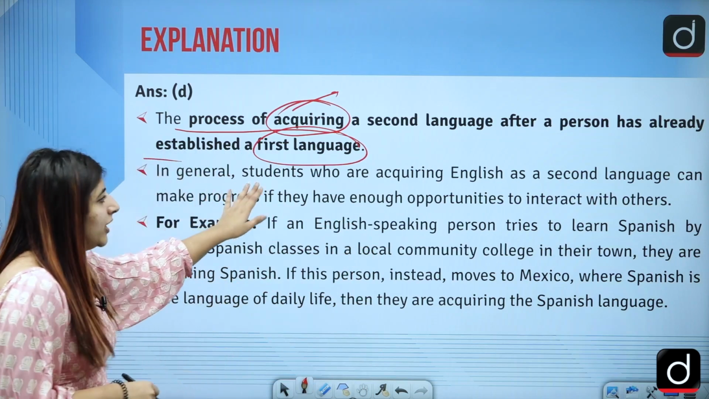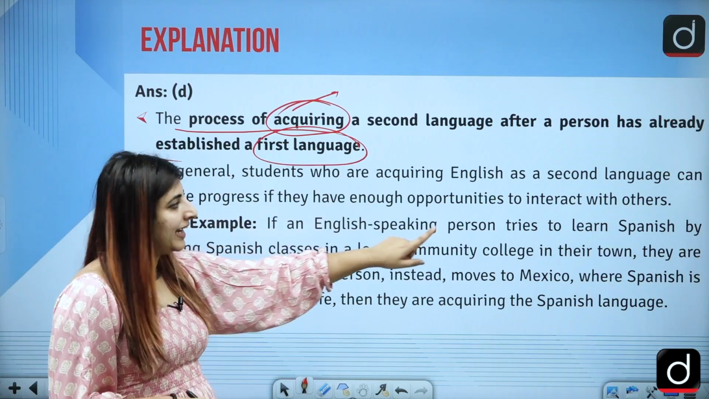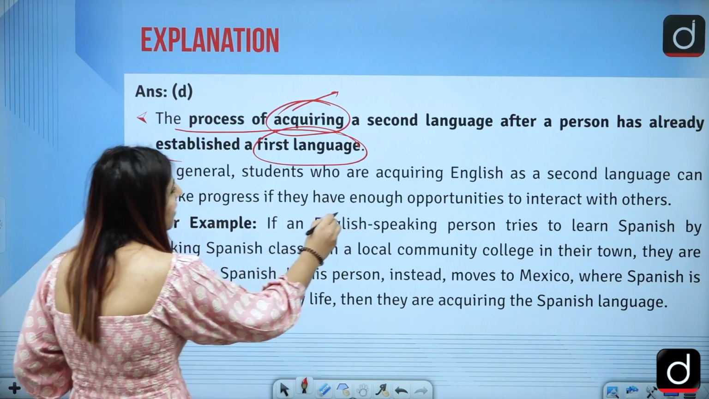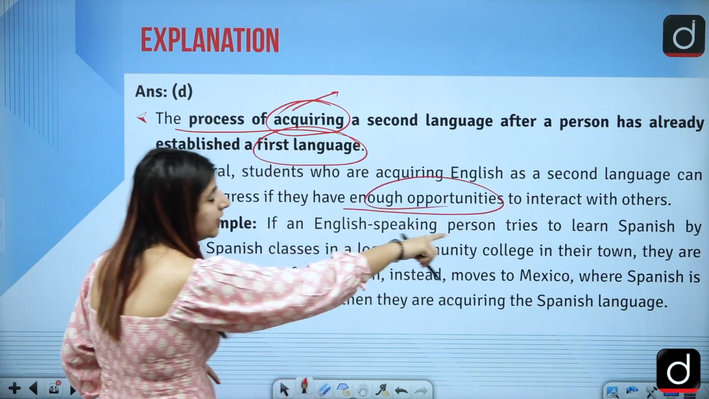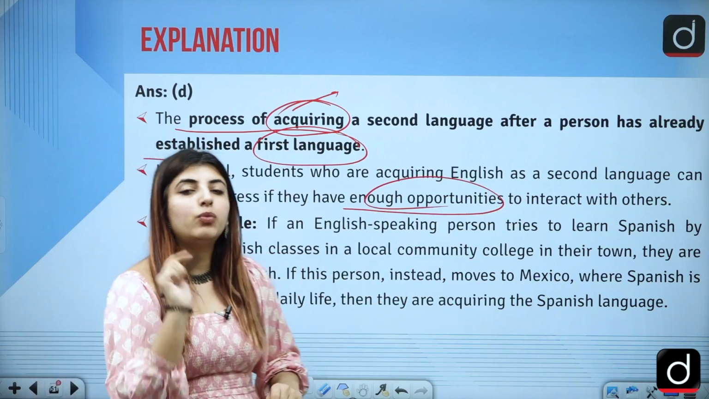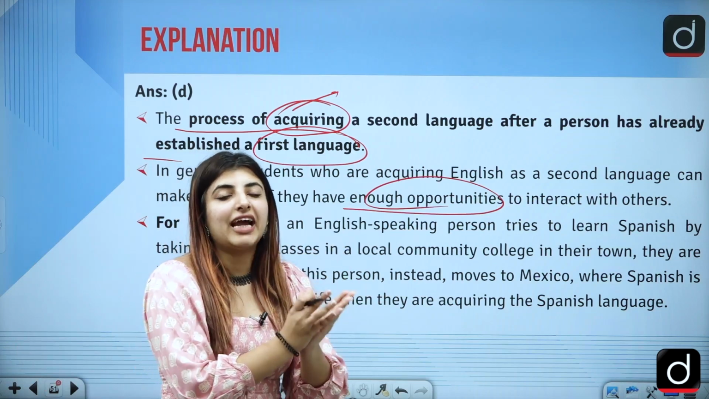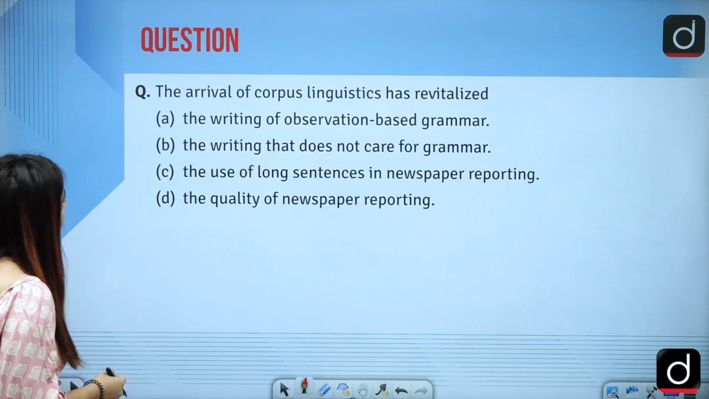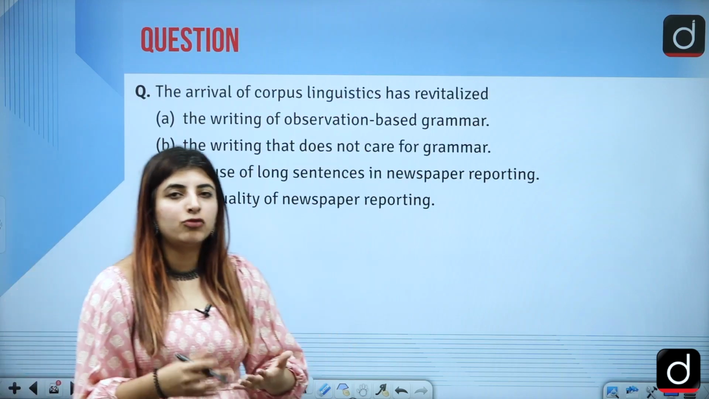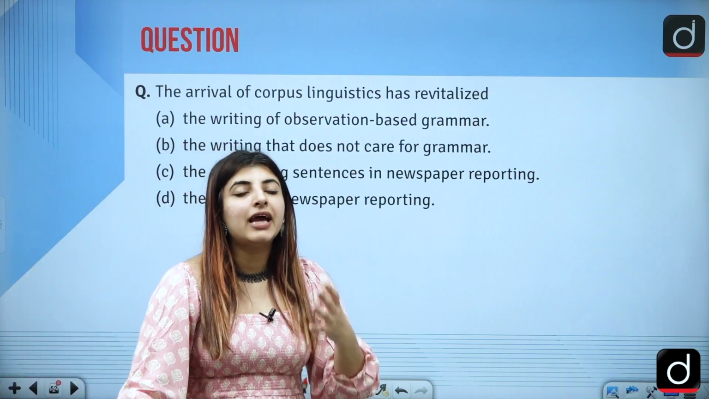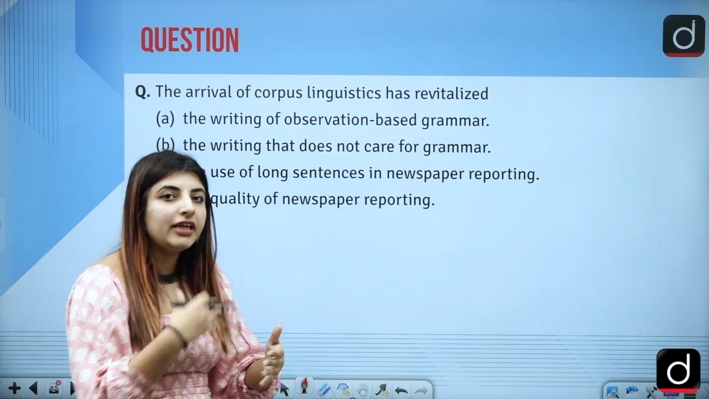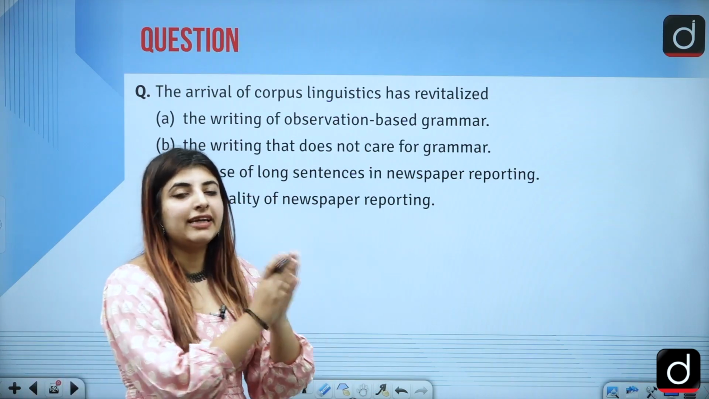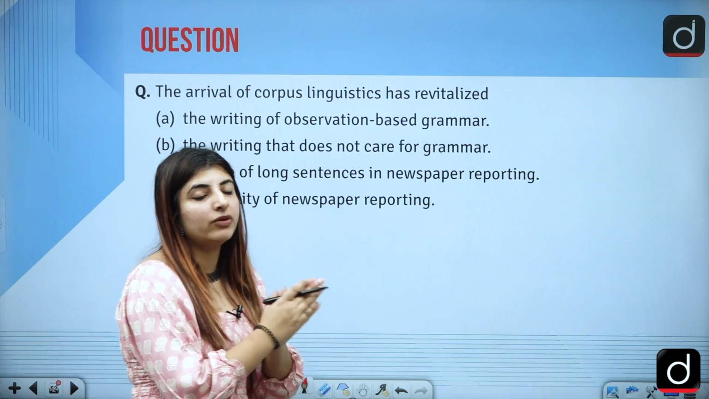Students who are acquiring English as a second language can make progress if they have enough opportunity to interact with others, and these others should be the ones who belong to that very language which the student is trying to acquire. So if I am in touch with someone who keeps on speaking in English, then it will be easier for me to learn or acquire English at a faster pace.